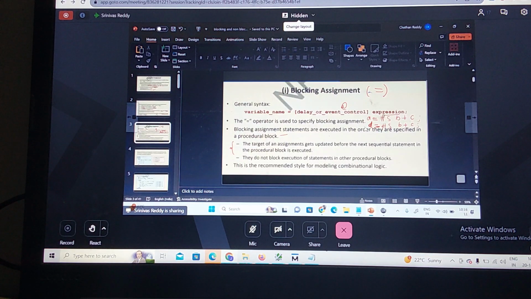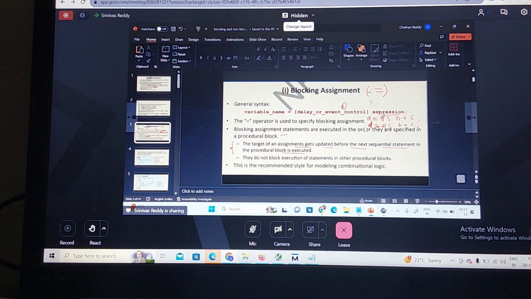For a blocking assignment, I am using the equal operator. So the target of this assignment gets updated when this is executed, before the next sequential statement in the procedural block is executed. Did you understand this statement?